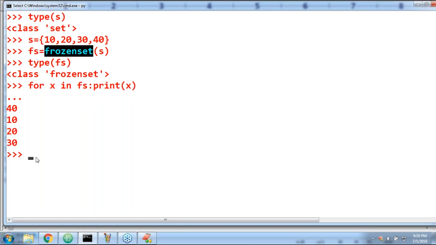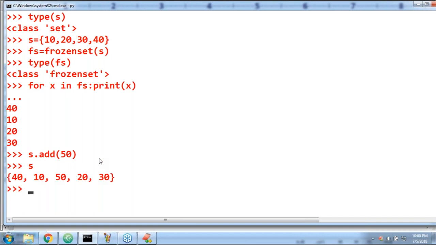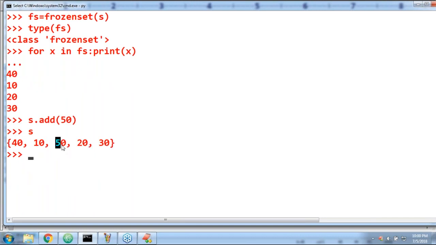Now observe that I'm taking yes dot add of 50. Can you please tell what is yes? Please respond. What is yes? It is a set, a normal set. For a normal set, is it possible to add elements or not? Possible. I'm not seeing any error. If I print yes, then 50 is going to come by default.